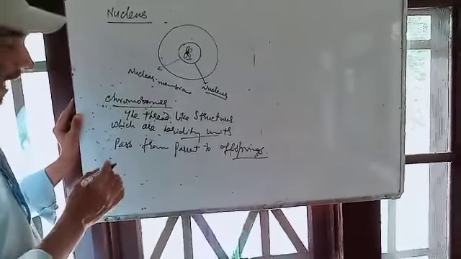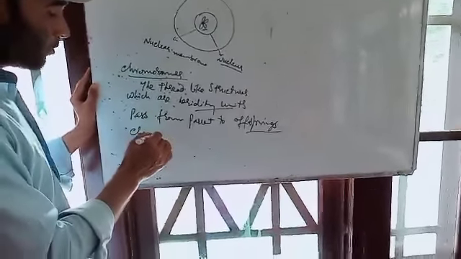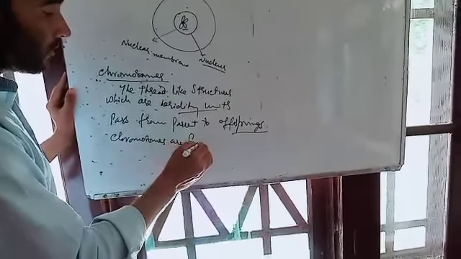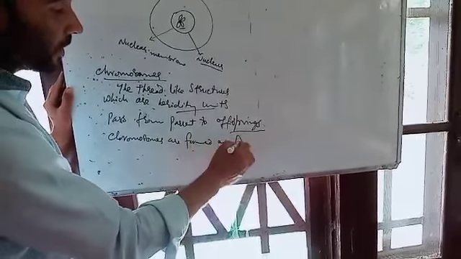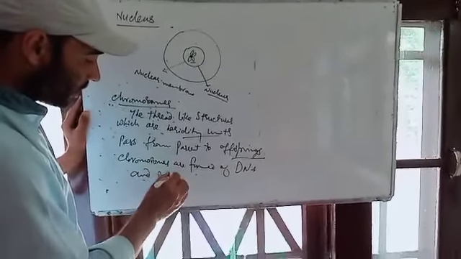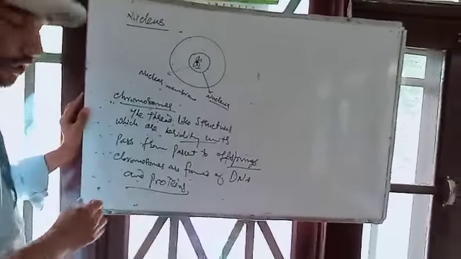These chromosomes are formed of DNA and proteins.